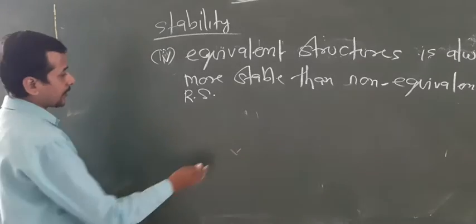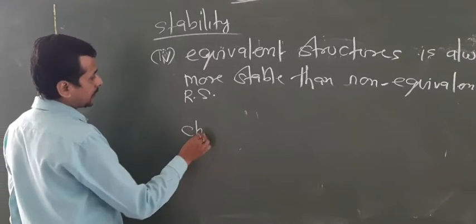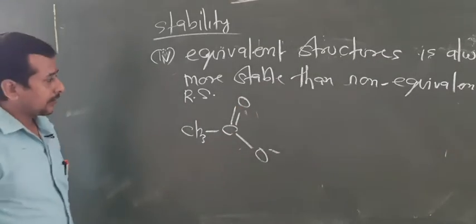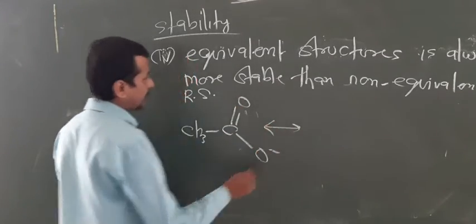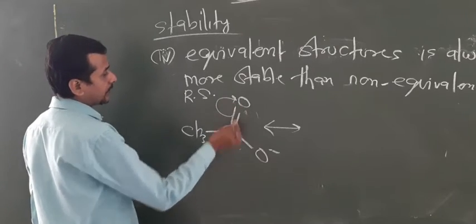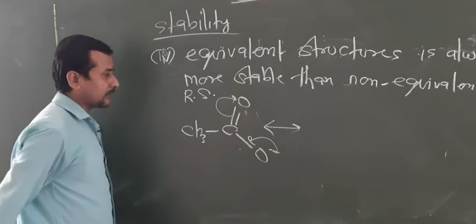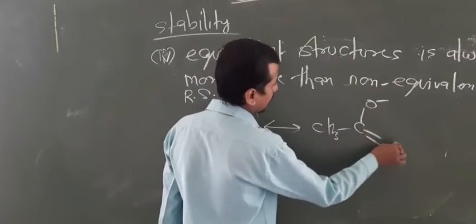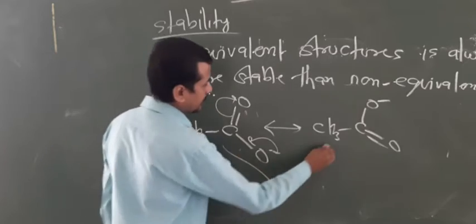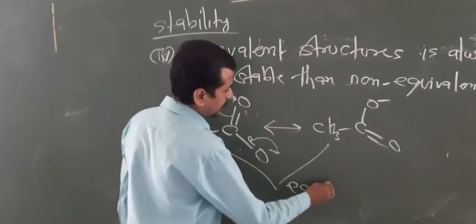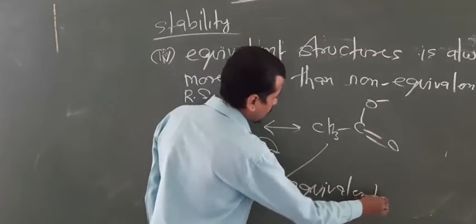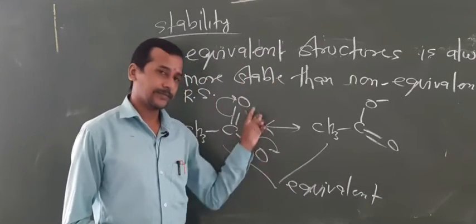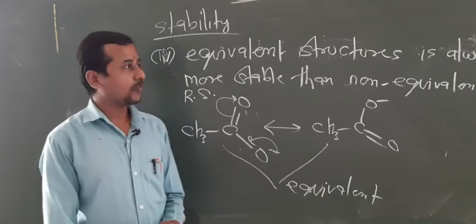Look at here, one question like this, that is the acetate ion. In this case what happens? This bond moves here and this electron, that is the negative charge, moves here. Now this will generate C negative charge double bond. So both of these are equivalent structures. How? Here in both structures the negative charge is on oxygen. So that's why they are known as equivalent structures.